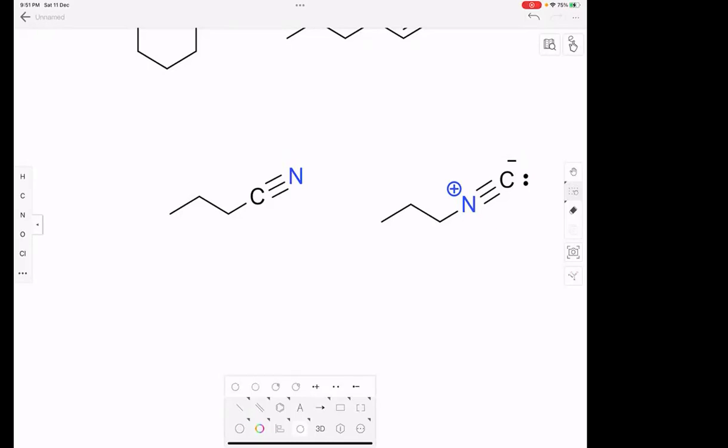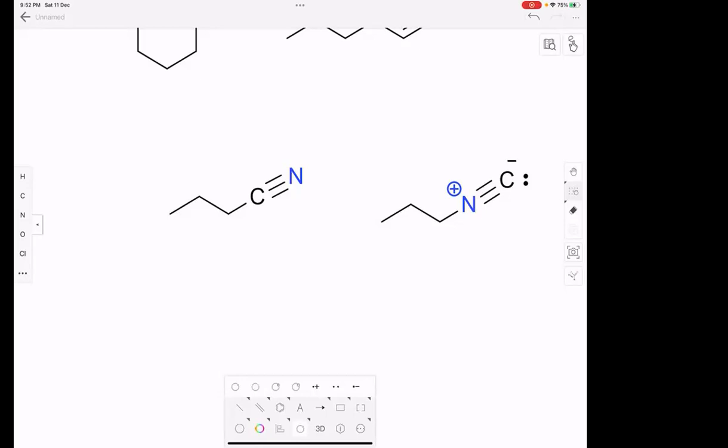Okay. Now the compound on the left is nitrile and the compound on the right is isonitrile. If you see, the total number of carbons is 1, 2, 3, 4, and 1, 2, 3, 4. So these are functional isomers of each other. Nitriles and isonitriles.